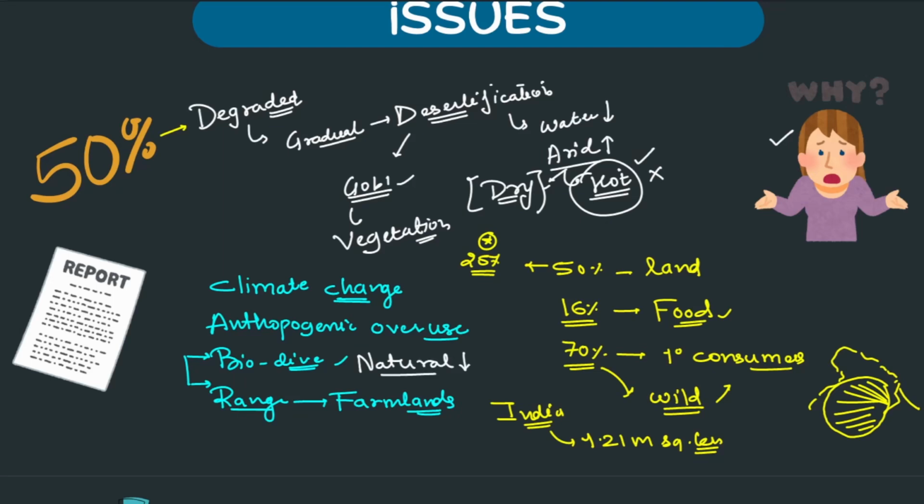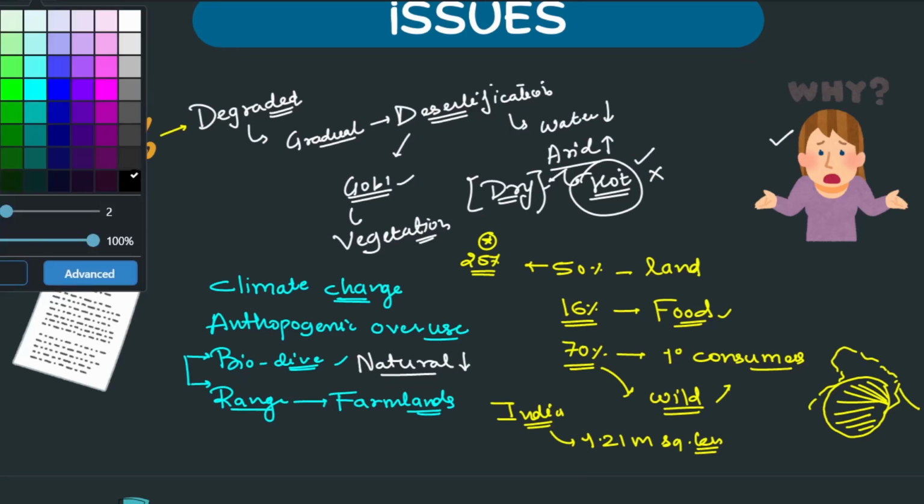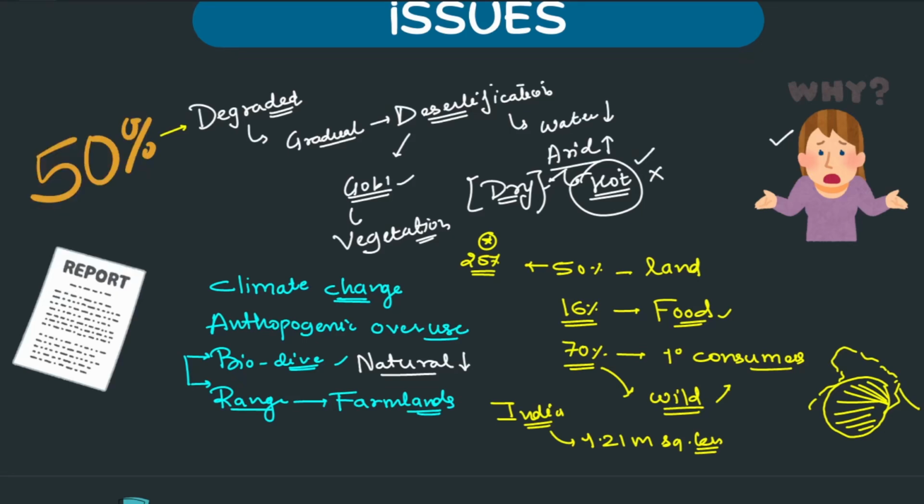And we cannot be better than nature sometimes. Not always, but sometimes we cannot be better than nature. What nature has selected as an ecosystem has come after millions and millions of years of evolution. If we convert everything to a systematic manner, let's say farmlands, then we will not have the same type of productivity which nature provided earlier.